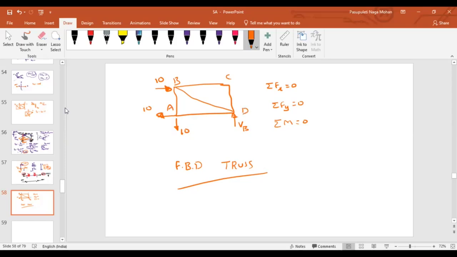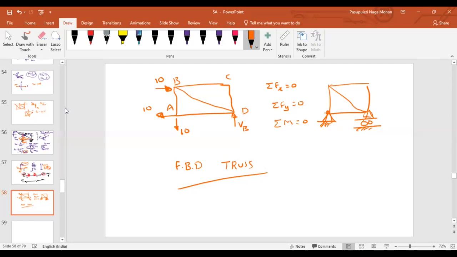Let's see, this is my original truss. I have removed this support and I have removed this support. That means at how many points have I removed the truss from? I have removed it from these two points.